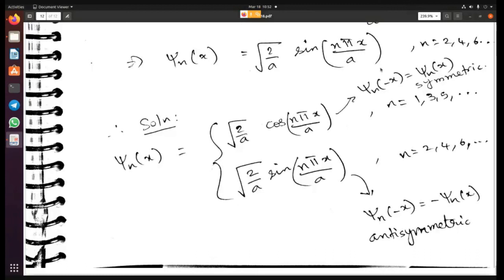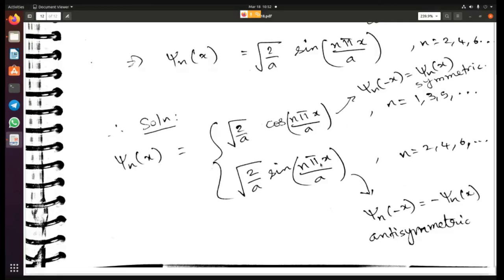In this function, because this is a cos function, this is an even function, right? So it is symmetric. And this is a sine function, so this is an odd function, basically. So this is an anti-symmetric function. So this is the difference. When the potential value was between 0 and a, you had only one function as your final solution for the wave function.